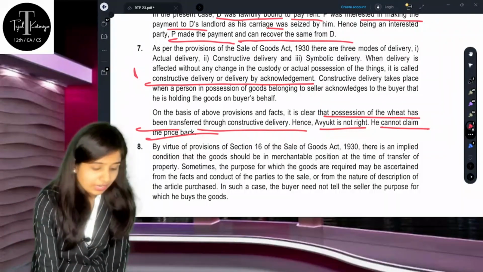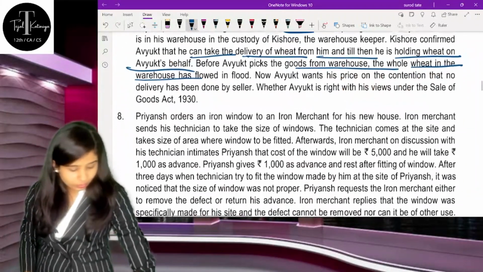So it was quite important. You can star mark this question. The next is question number 8.